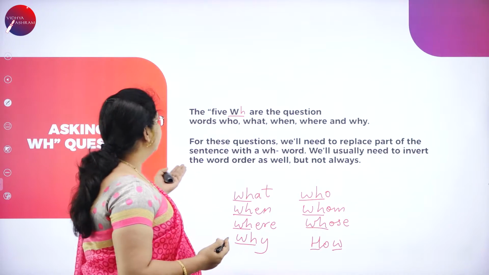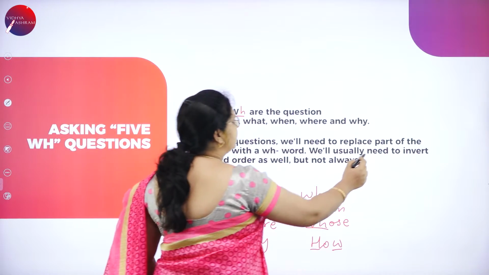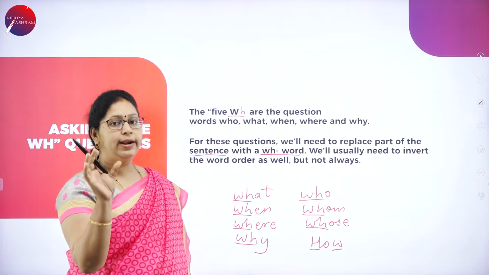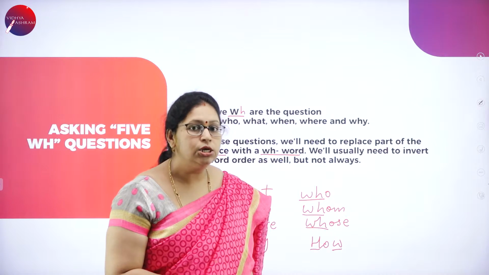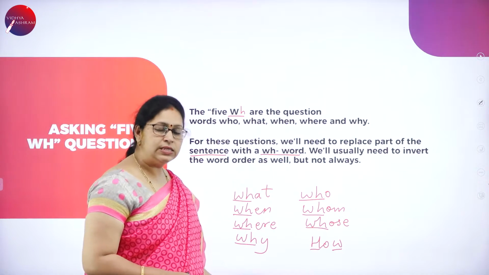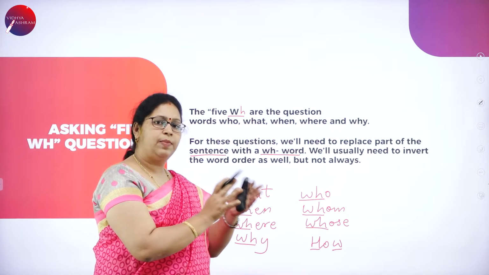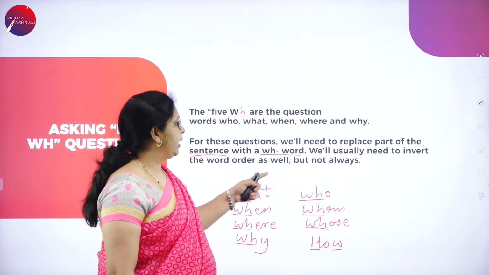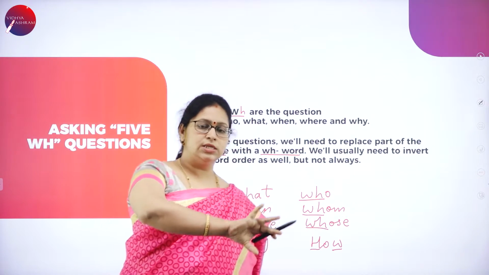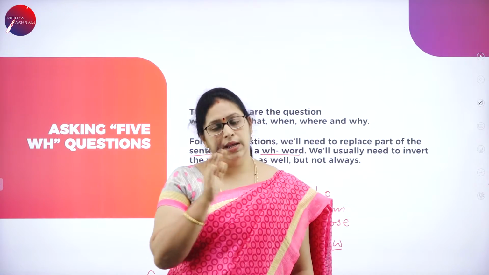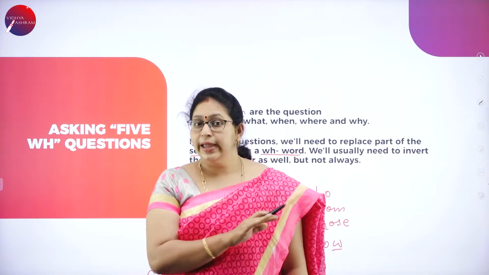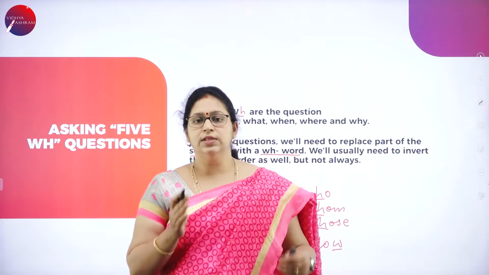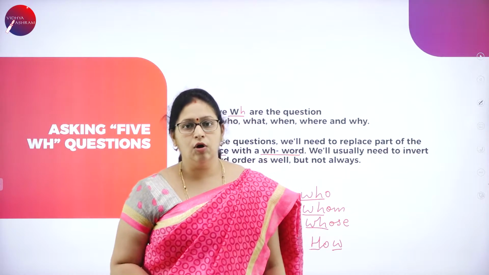So how do we do that? For these questions, we'll need to replace part of the sentence with a WH word. That is, any of these 8 words will replace a part of the sentence. We'll usually need to invert the word order as well. So, invert, change the place of the words. The order has to be changed, but not always. Sometimes, in some of the sentences, we need to invert the word order. Okay.